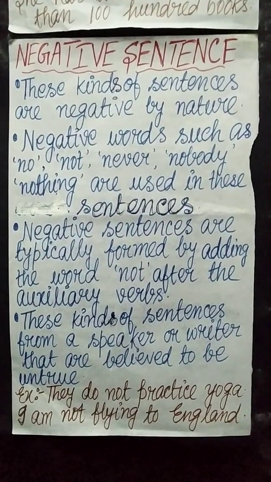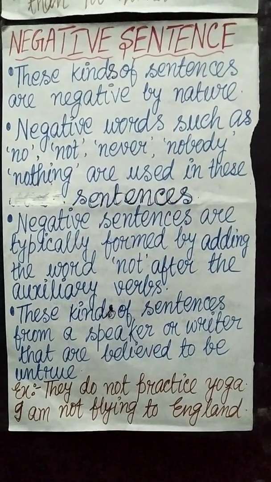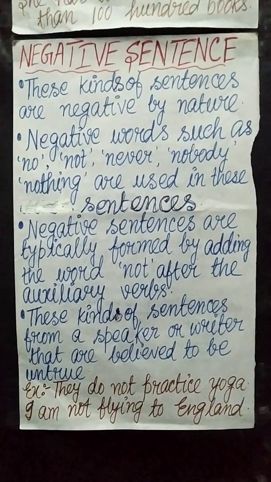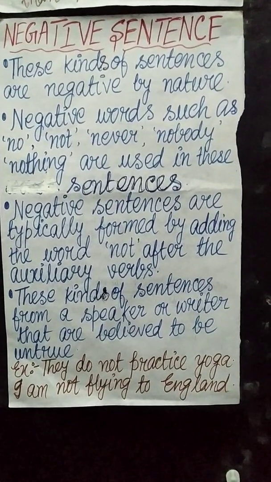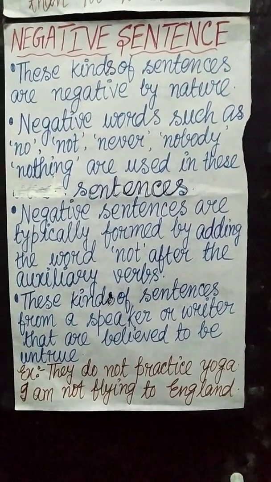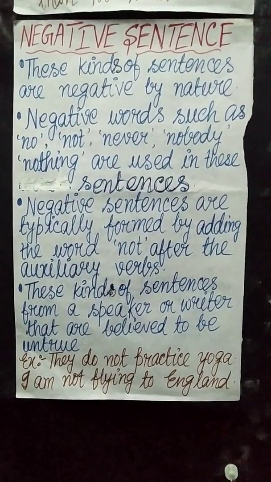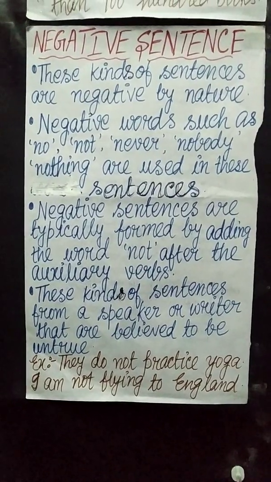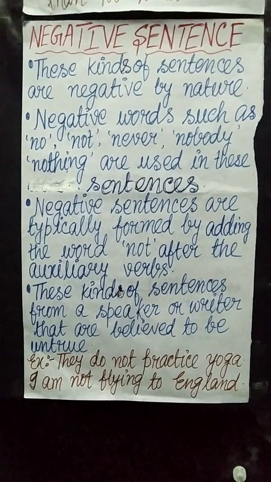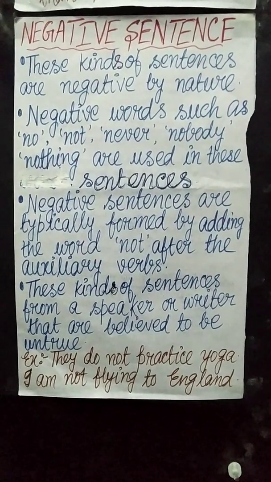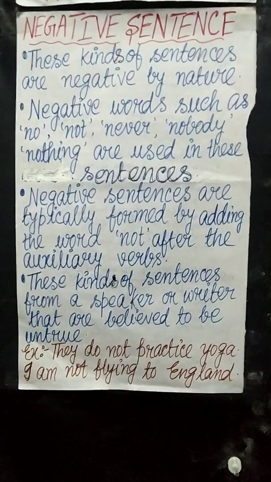Next, negative words such as no, not, never, nobody, nothing are used in these sentences. As it is a negative sentence, we always have to use these kinds of negative words.